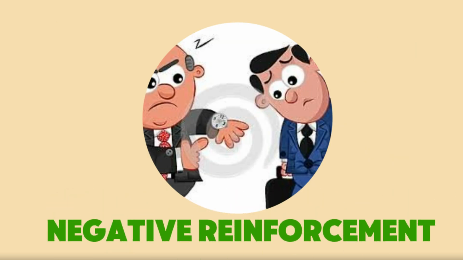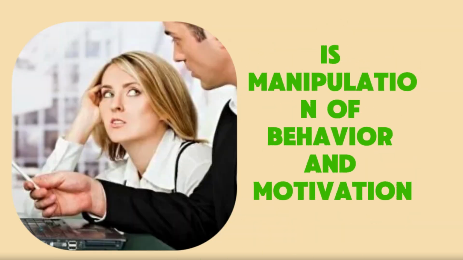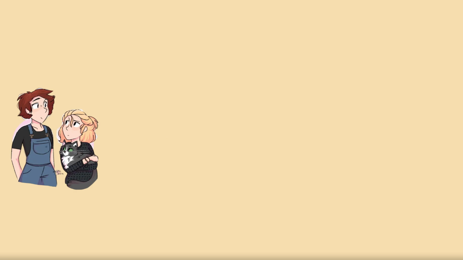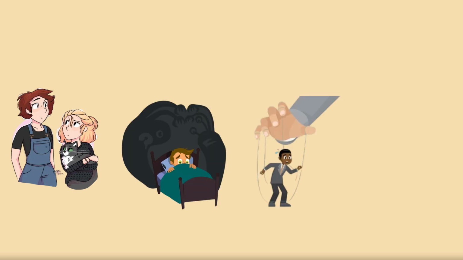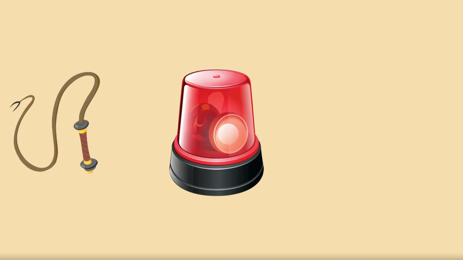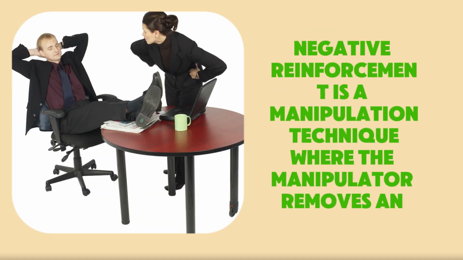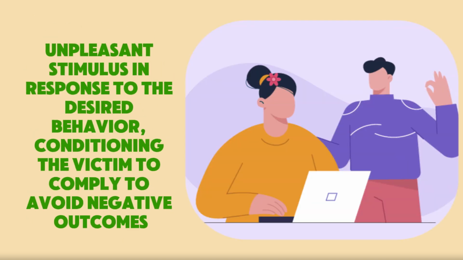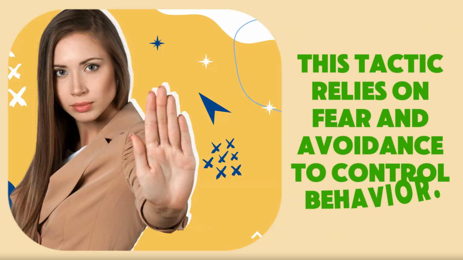Negative reinforcement is manipulation of behavior and motivation. Its attributes are avoidance learning, fear, coercion, conditioning. Often use symbols: whip, red light, alarm bell. Negative reinforcement is a manipulation technique where the manipulator removes an unpleasant stimulus in response to the desired behavior, conditioning the victim to comply to avoid negative outcomes. This tactic relies on fear and avoidance to control behavior.